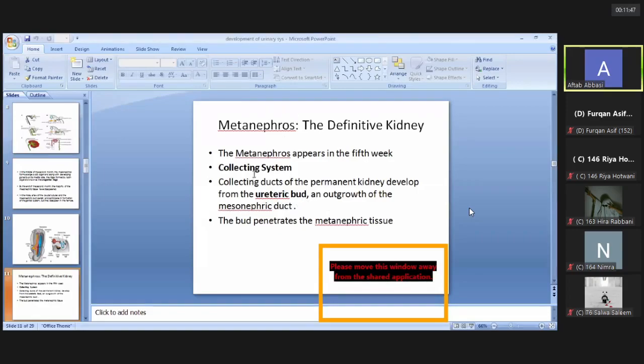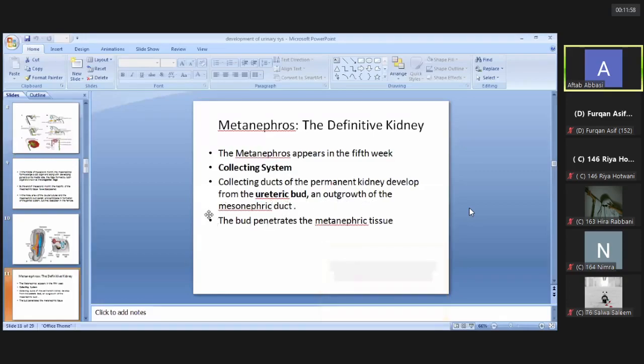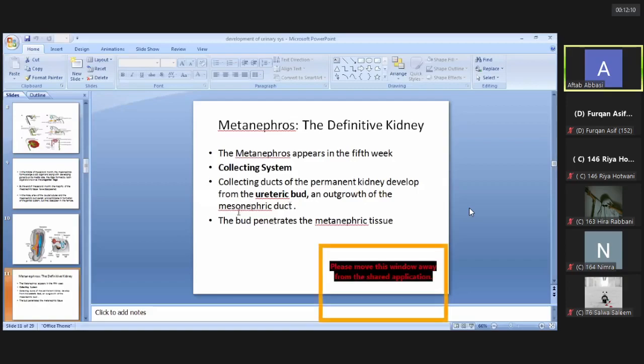The collecting system of the metanephros or the definitive kidney develops from the ureteric bud. The ureteric bud itself is an outgrowth of the mesonephric duct. It is not derived directly from the mesonephric duct; the metanephros arises from the structure known as ureteric bud. This ureteric bud is actually an outgrowth of the mesonephric duct.